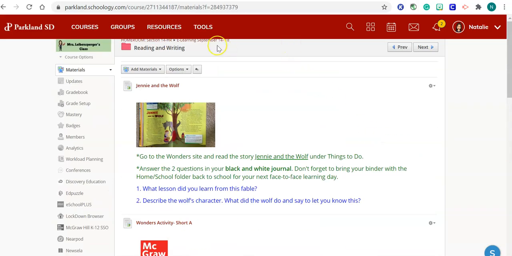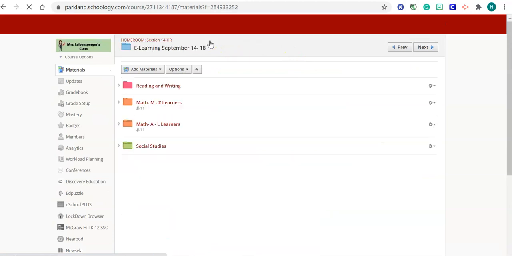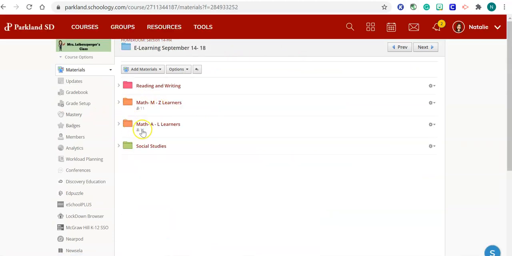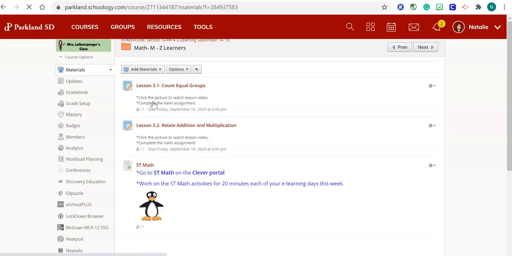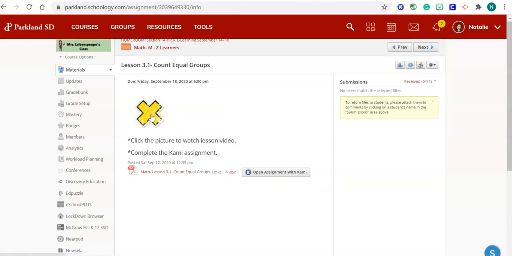So let's go back now to our math folder. And as you can see, I have two folders here, but you will only have one. So if your last name begins with M through Z, you'll have this folder, and you'll have lessons 3.1 and 3.2 to do. Now when you click on 3.1 and 3.2, you'll have to click on the assignment, and then you'll click on this picture and it'll be me teaching the lesson to you. Once you've watched my lesson, then you'll click the Cami and do the assignment.